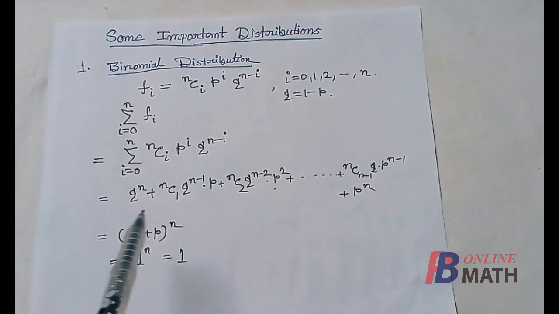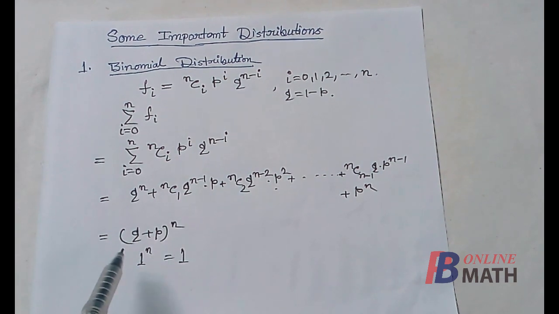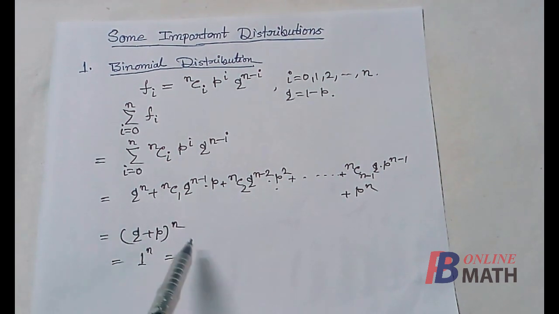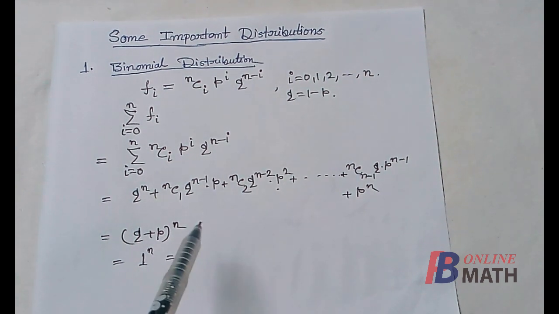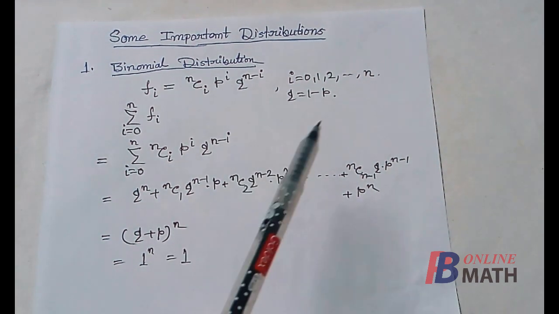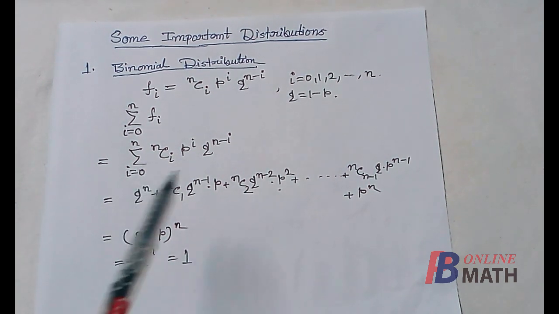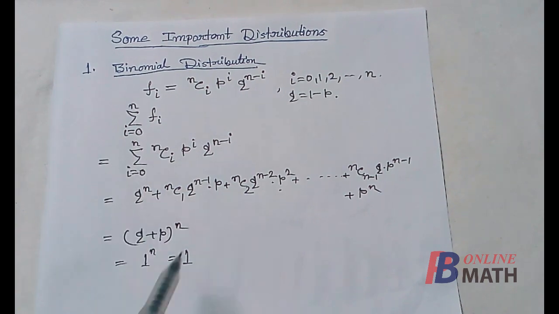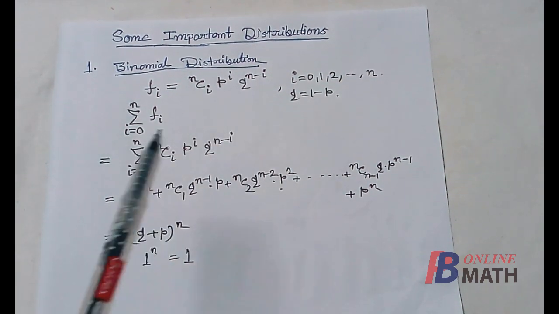And we know that this is the well-known formula of the binomial expansion of the term q plus p to the power n. So this is the binomial expansion of q plus p to the power n. And we know that p plus q equal to 1. So q plus p equal to 1. So this is 1 to the power n equal to 1. So we find that the sum of all the masses equals 1. Therefore, this represents a probability mass function.